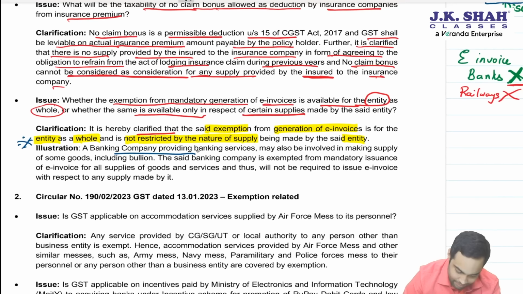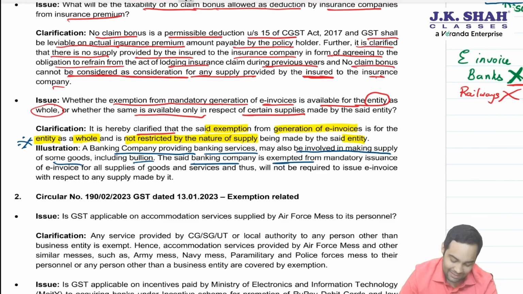The banking company providing banking services may also be involved in making supply of some goods, including bullion, biscuits, gold biscuits. The said banking company is exempted from mandatory issuance of e-invoice for all supplies of goods or services, and thus issue of e-invoice is not required. Okay. Then the last circular. This is again exemption related and one part of valuation. Very easy. Think about it.